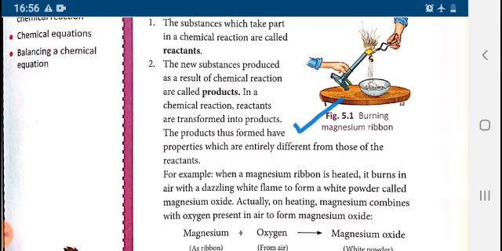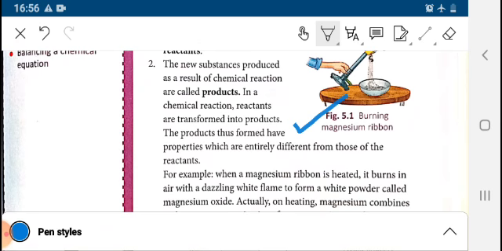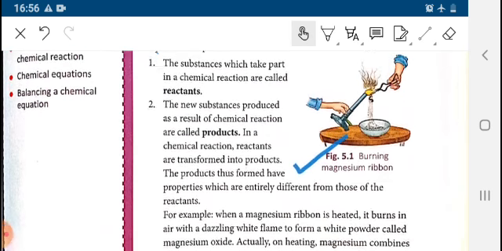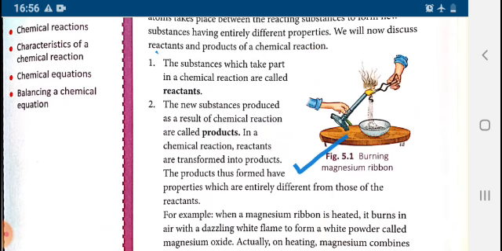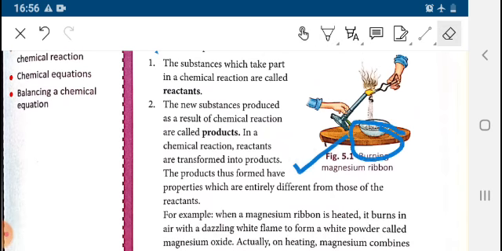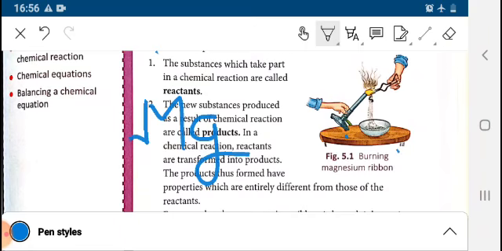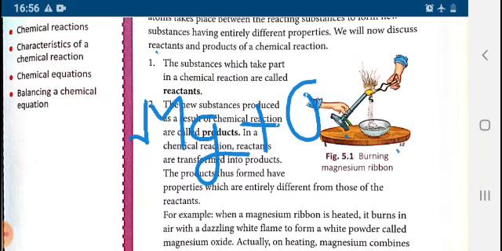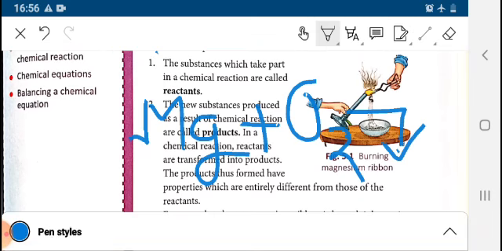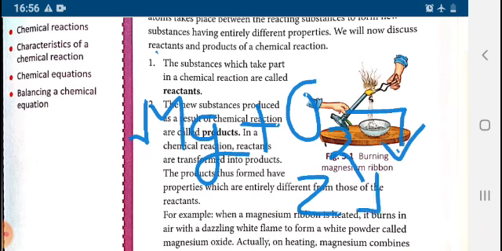Example, burning of magnesium ribbon. You can see that magnesium is burned, and at the end magnesium oxide is obtained. So magnesium burns in the presence of oxygen with formation of magnesium oxide.